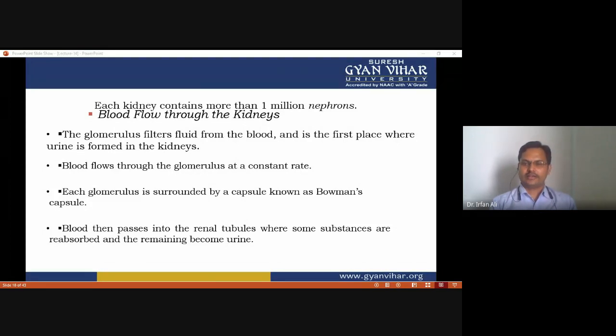Blood flows through the kidney, and during the flow of blood, filtration is carried out. The glomerulus filters fluid from the blood and is the first place where urine is formed in the kidney. Each glomerulus is surrounded by a capsule known as Bowman's capsule. Blood passes into the renal tubule where some substances are reabsorbed and the remainder becomes urine.